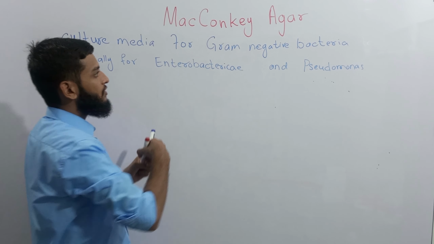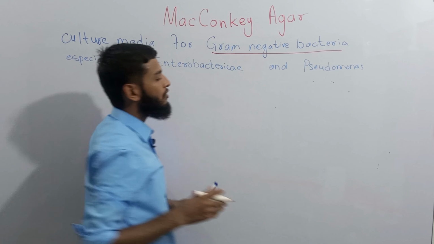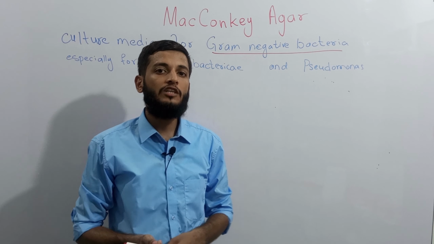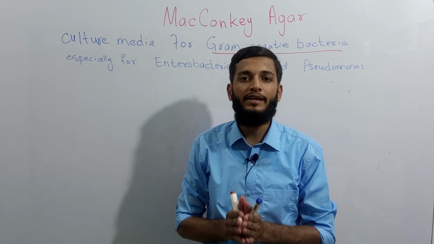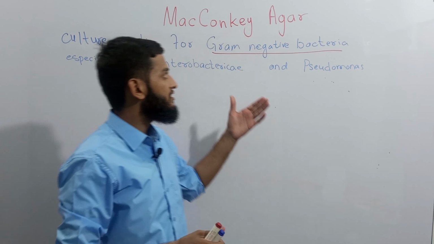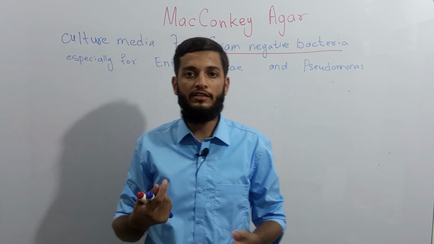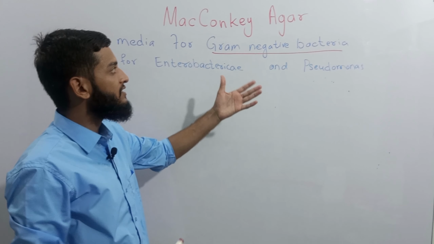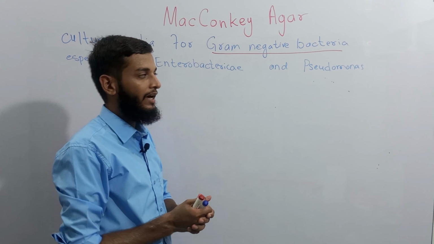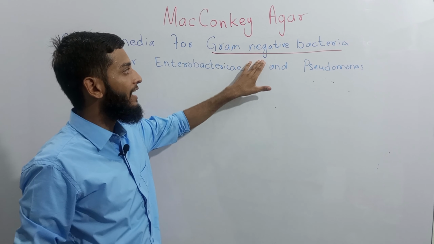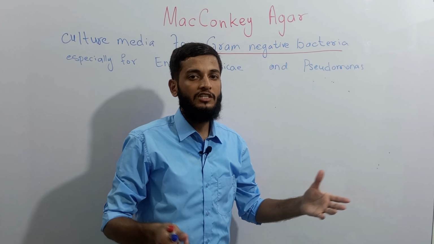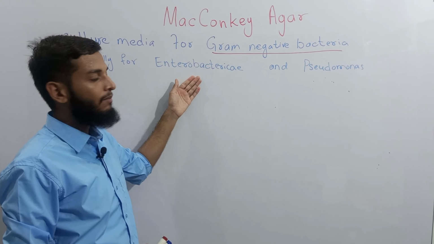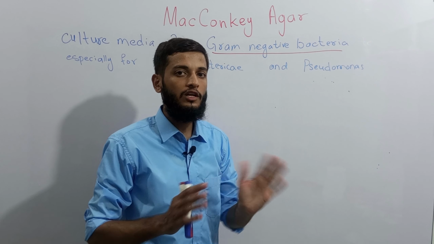So MacConkey agar is used for the growth of gram-negative bacteria. Not all gram-negative bacteria can grow on MacConkey agar. For example, there are certain bacteria which are known as fastidious bacteria, having special growth requirements. And fastidious gram-negative bacteria includes Haemophilus influenzae and gonococcus, which is also known as Neisseria gonorrhoeae. Those fastidious bacteria cannot grow on MacConkey agar. So only gram-negative bacteria that are enteric bacteria which are present in the intestine of humans and animals, such as bacteria belonging to family Enterobacteriaceae and Pseudomonas, can only grow on MacConkey agar.